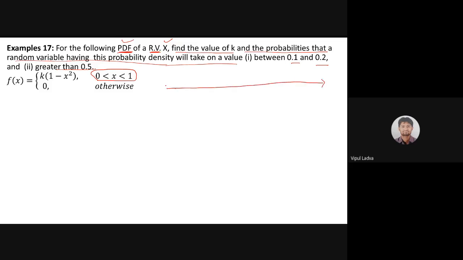Let me make it clear for you guys. Suppose this is my number line, this is minus infinite, this is positive infinite, and this is 0, and this is 1. We are interested in all this, minus infinite to infinite. As per our definition, the integral from minus infinite to infinite of f of x dx should be 1. Then and only then will that probability function be known as a probability density function. But we just have range between 0 to 1.